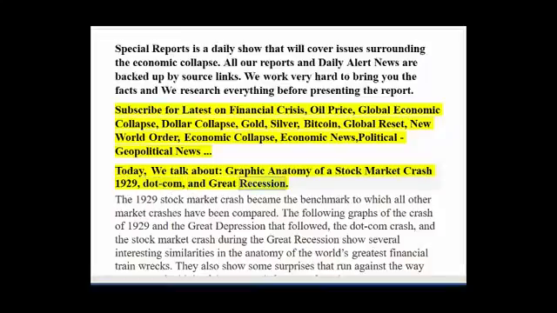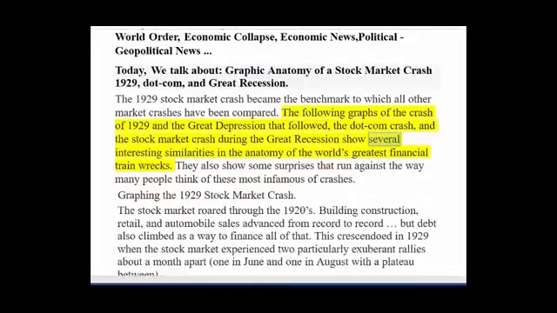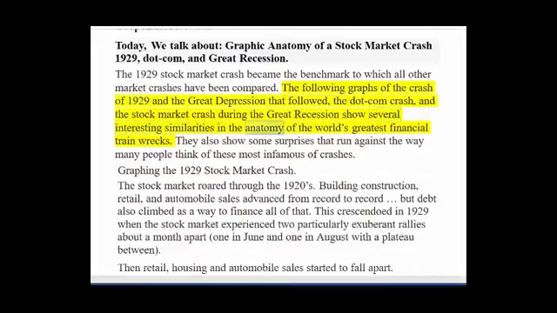The 1929 stock market crash became the benchmark to which all other market crashes have been compared. The following graphs of the crash of 1929 and the Great Depression that followed, the dot-com crash, and the stock market crash during the Great Recession show several interesting similarities in the anatomy of the world's greatest financial train wrecks. They also show some surprises that run against the way many people think of these most infamous of crashes.